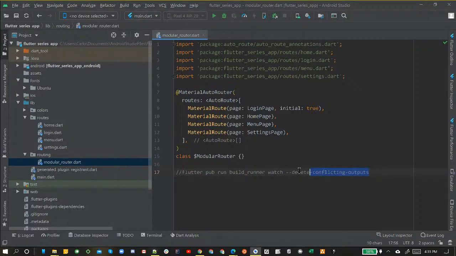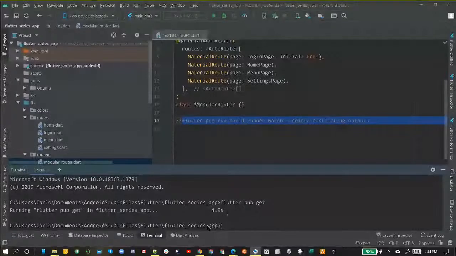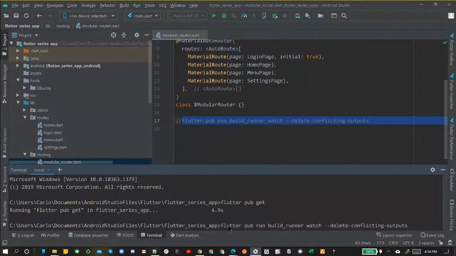But we do need it though, so we can copy it, or well, you can type it, or you can type it directly into terminal. It's up to you. I just want to have it here so you can see it, so you can copy it, write it down, whatever you need to do. This is important. So we're going to copy, Control-C that, go into our terminal. Okay. And in our terminal, make sure we're in it. We're going to Control-V, double check, make sure our command's right.